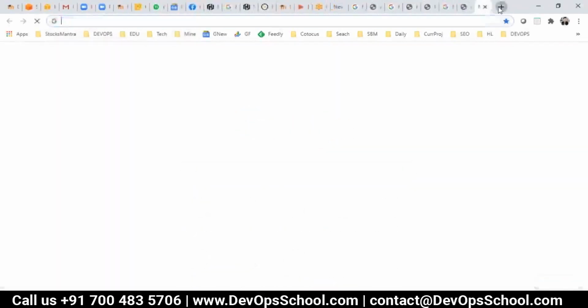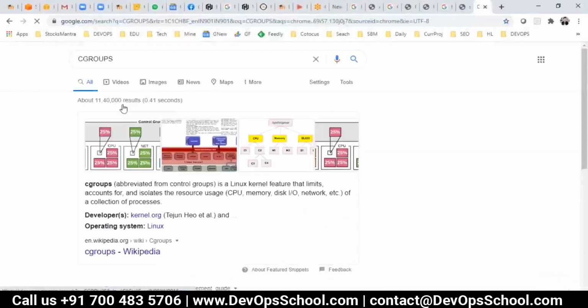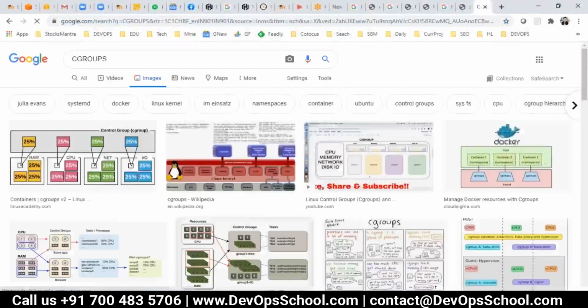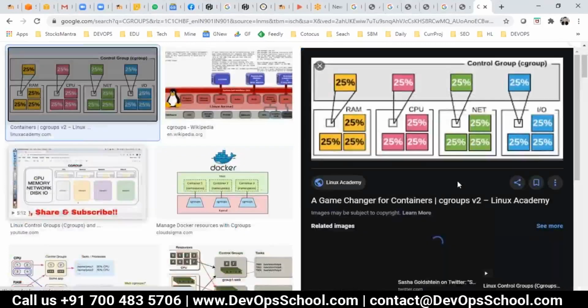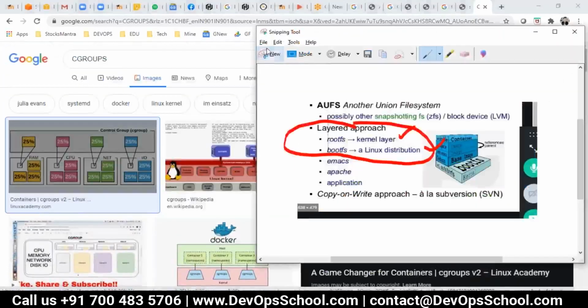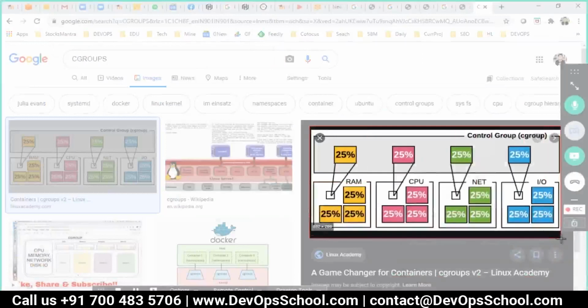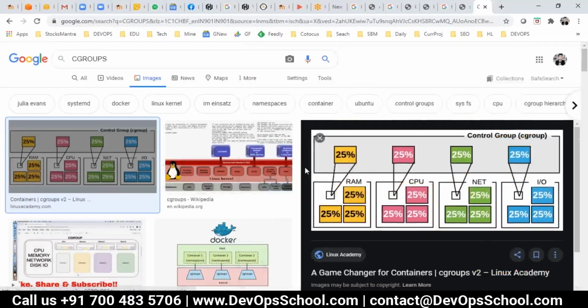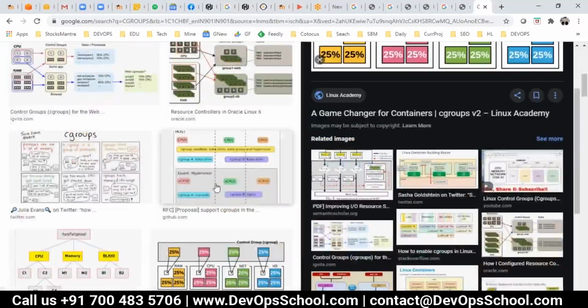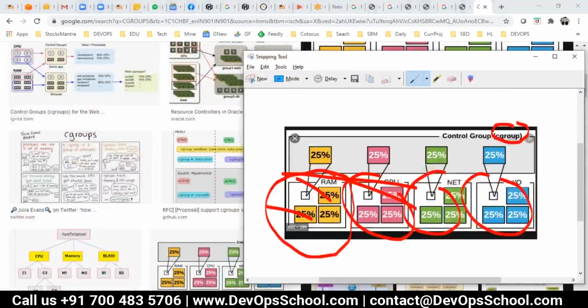You see here, this image is giving RAM and CPU. Very good image I got. So who's doing this? C groups. C groups give this RAM, CPU, and also network and input and output, everything, how much you need. So it's mainly allocation of CPU and RAM. Okay, so C groups is allocating the CPU and RAM.